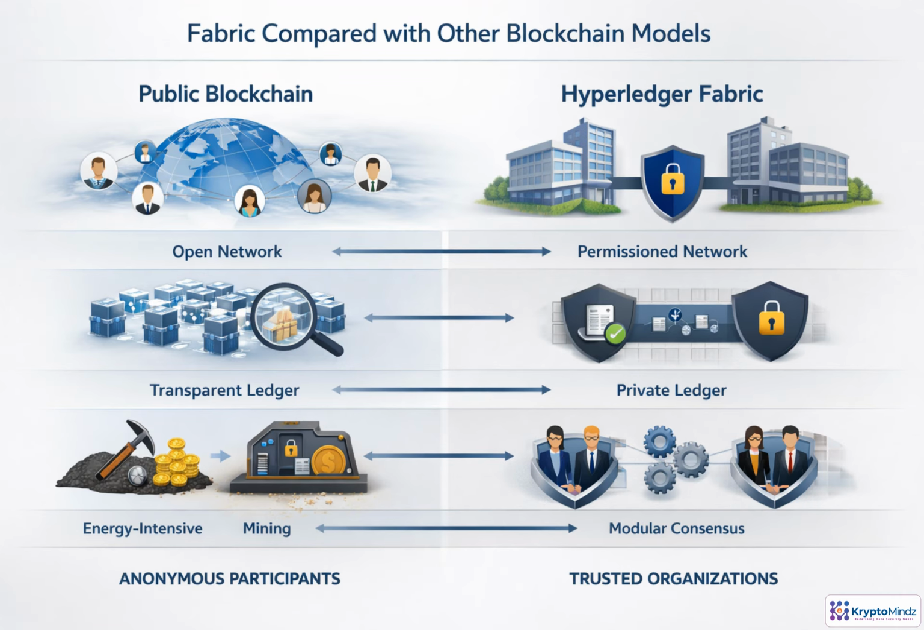The key difference is the trust model. Public blockchains are designed for strangers, so they emphasize open access, broad transparency, and consensus mechanisms such as mining. Fabric is designed for organizations that already have identities, contracts, and rules. Membership is permissioned, data can be shared selectively, and consensus can be chosen to fit the network. Fabric is less about radical openness and more about controlled collaboration across businesses.